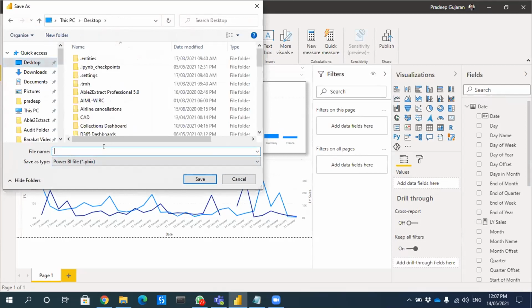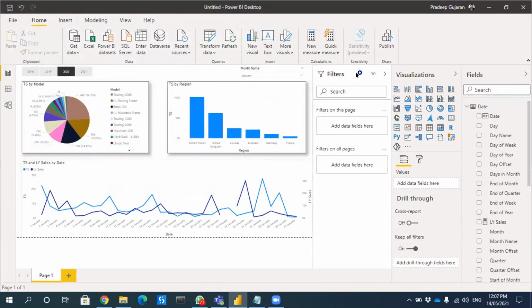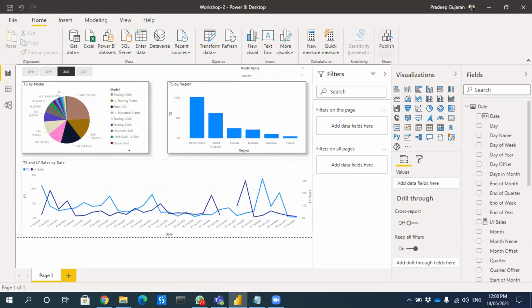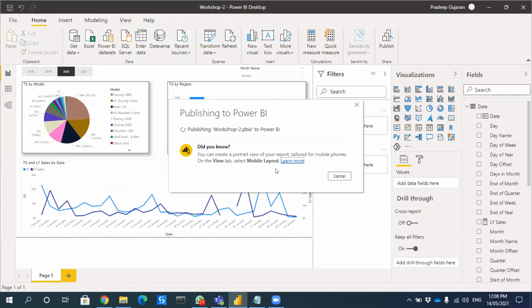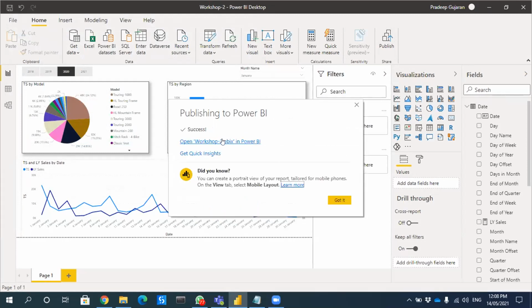Okay, let me save it as workshop 2. PowerPoint or Publish, PDF or anything. Yeah, so you can actually publish it to your workspace. Once you publish, you have to click that link.